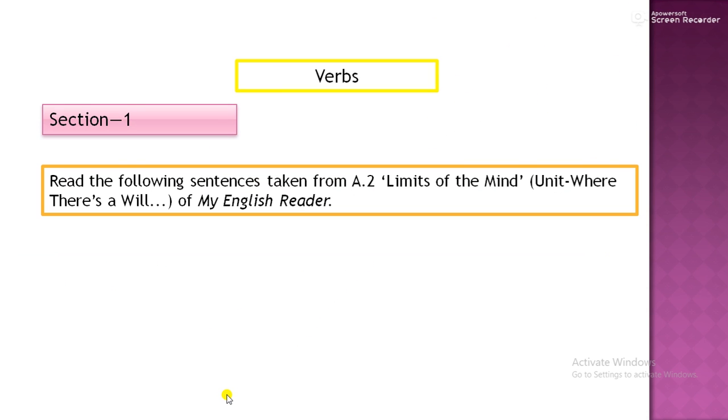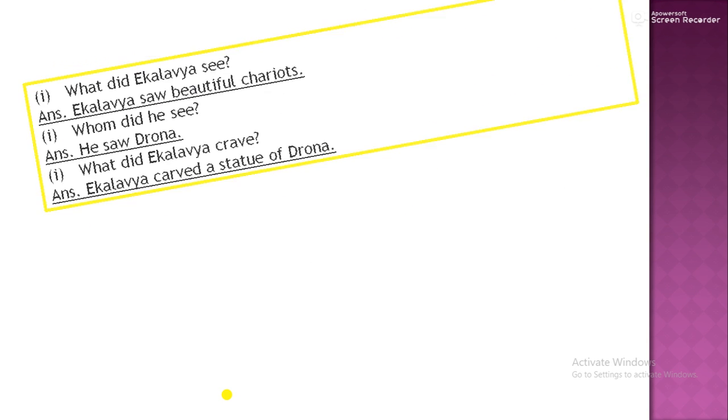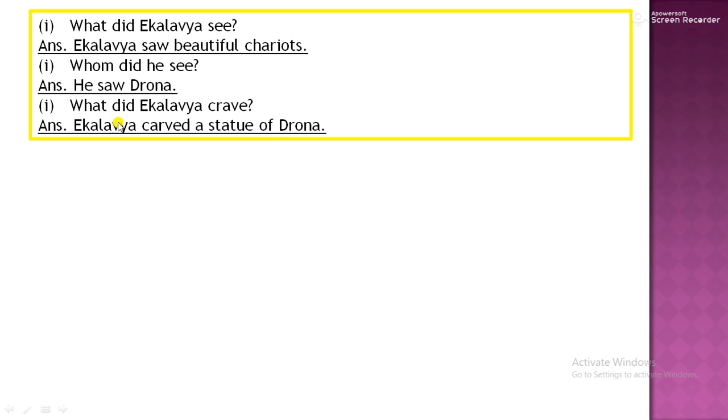Then section 1. Read the following sentences taken from A2, Limits of the Mind, unit Where There Is a Will There Is a Way, from My English Reader. Eklavya saw beautiful chariots. He saw Drona. Eklavya carved a statue of Drona. What did Eklavya see? Eklavya saw beautiful chariots. Whom did he see? He saw Drona. What did Eklavya carve? Eklavya carved a statue of Drona.